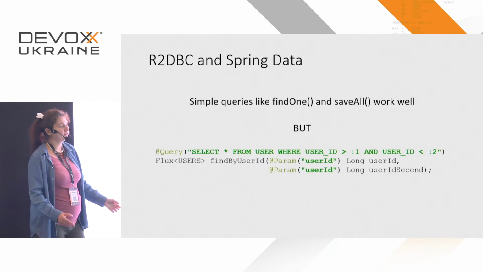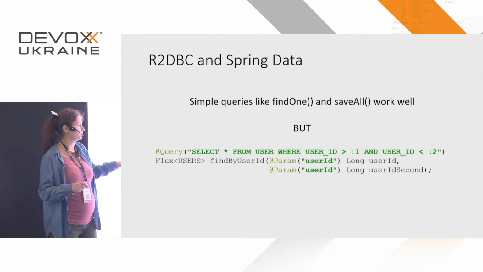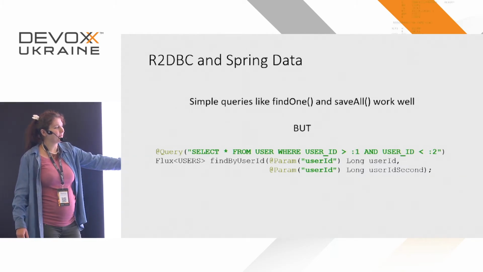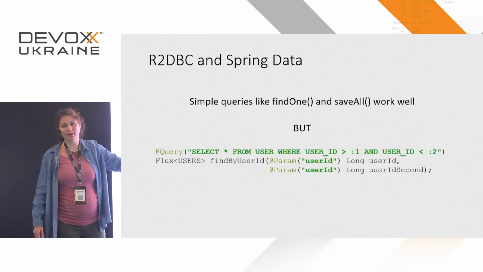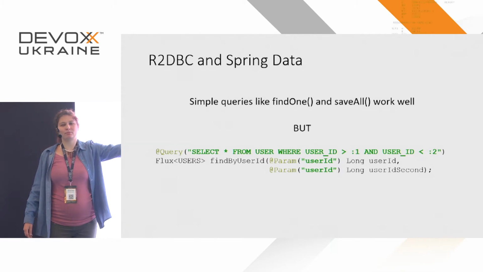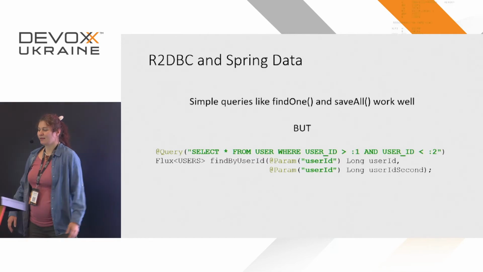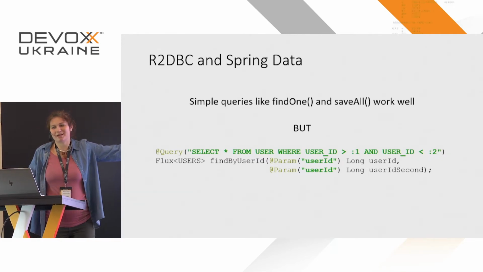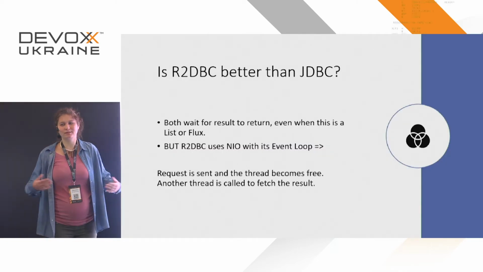For example, if you would like to check if your user ID is in some range and you would want to implement such a query, you would have to pass the user ID twice, because inside it would have not a map, but a list, and every parameter would be mapped by its number in the list. So we fixed it by just passing user ID twice. Probably it's natural, but it's not obvious.